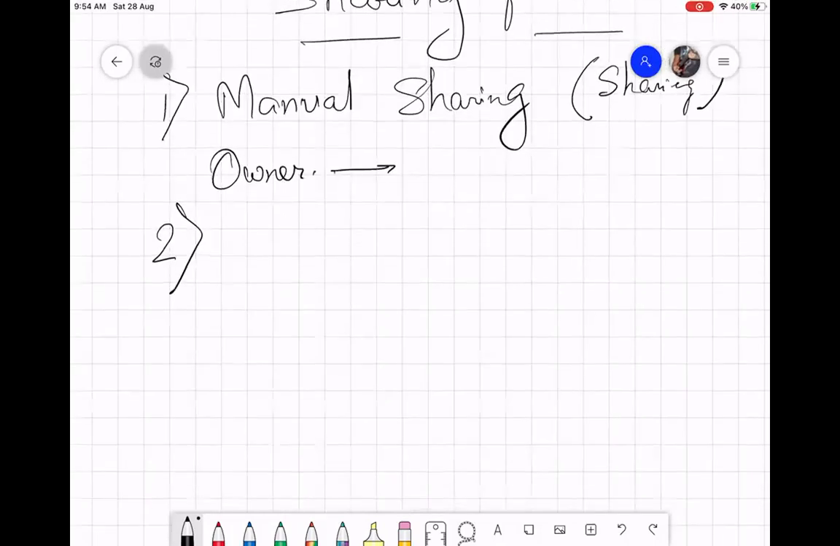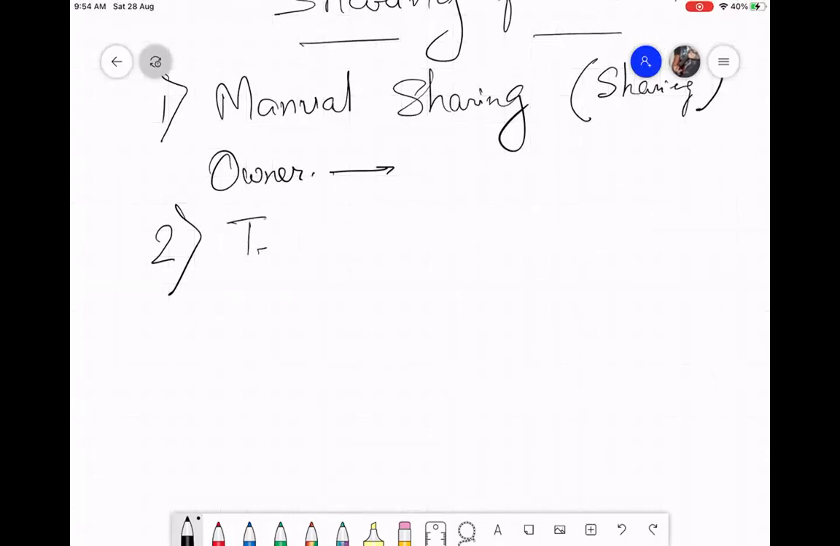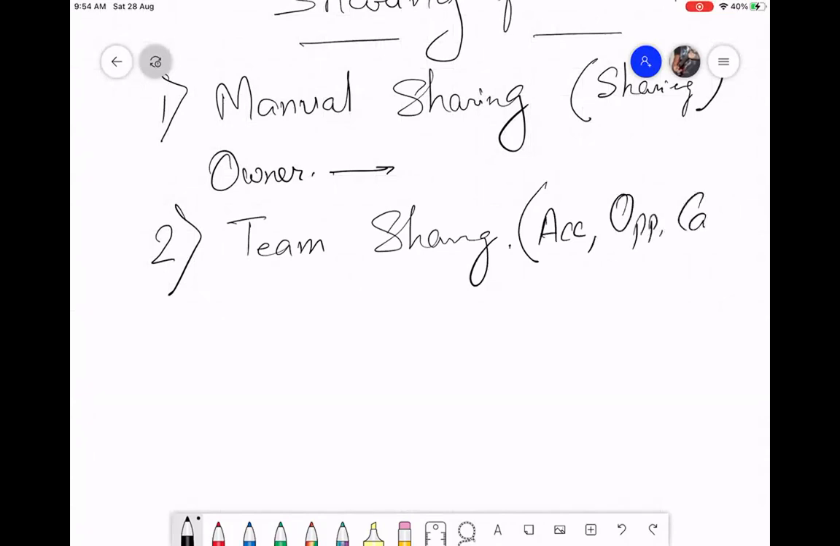What is the second technique? Another technique is team sharing. In a few objects of Salesforce, what are the few objects? Account, opportunity, case. In these objects, there is a thing called team: account team, opportunity team, case team.